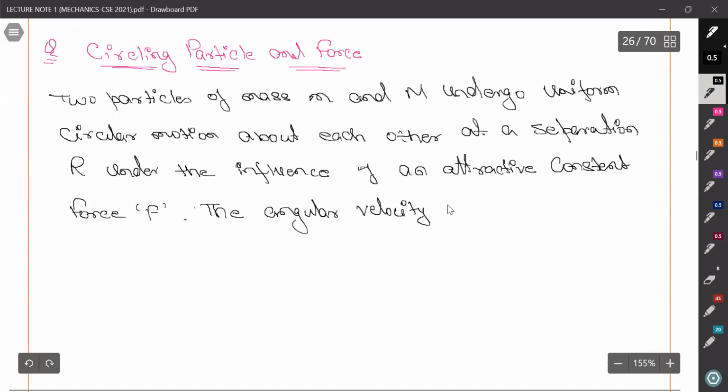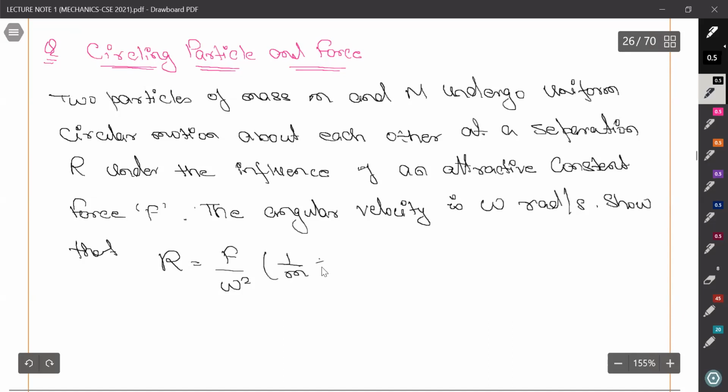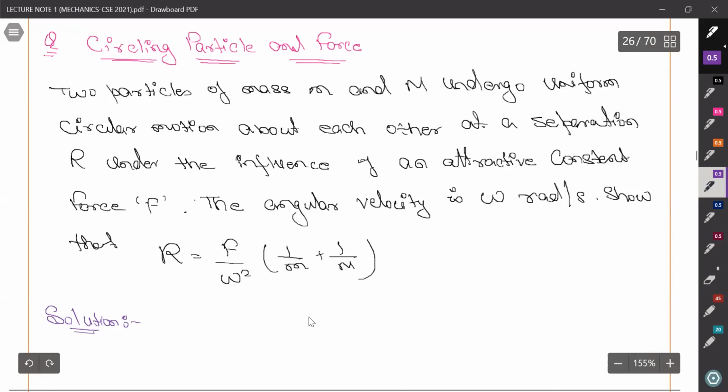The angular velocity is omega radian per second. We need to show, we have to prove this: R equals F upon omega square times 1 by small m plus 1 by capital M. So this is a typical central motion problem, right? Very easy to solve.